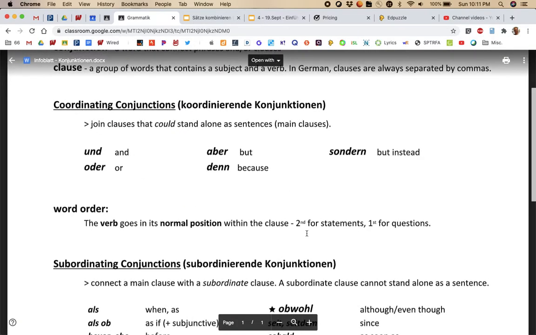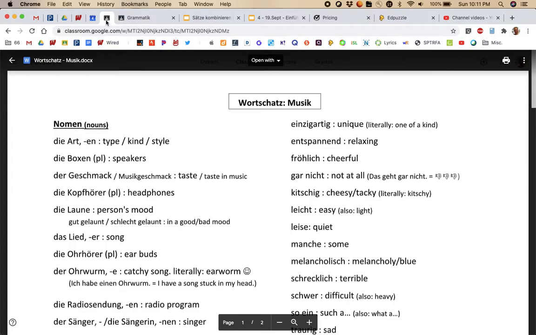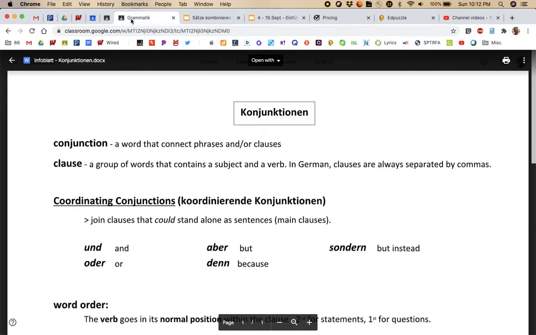Okay, I hope you followed a little bit and opened up these two documents from Google Classroom. First, the vocabulary to Musik, and then also Konjunktionen. This is, I think, somewhat familiar to you. Some of these you should definitely know from prior years. So we'll just use this unit to reinforce those and also add some new ones to it. So just a couple definitions first.